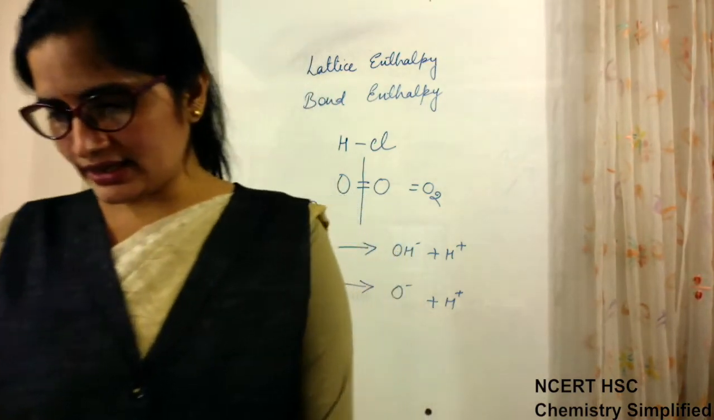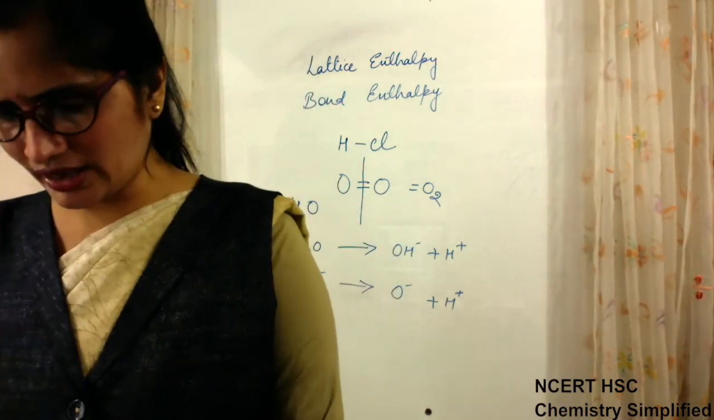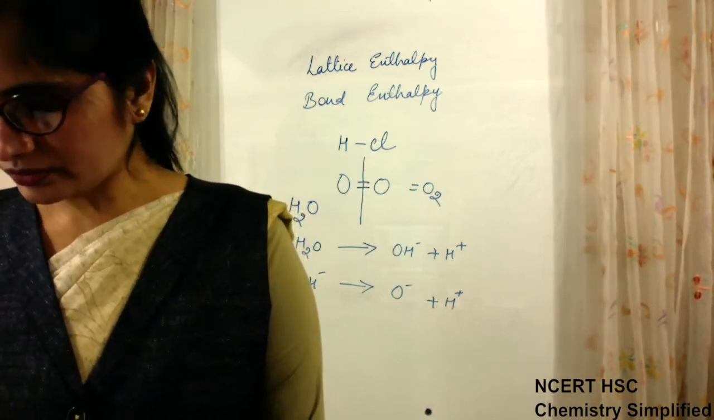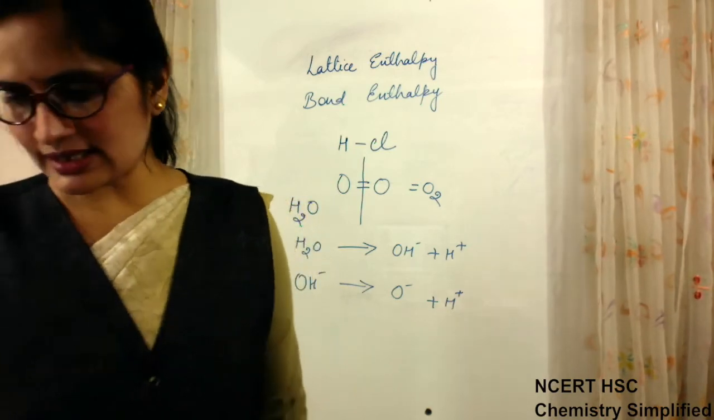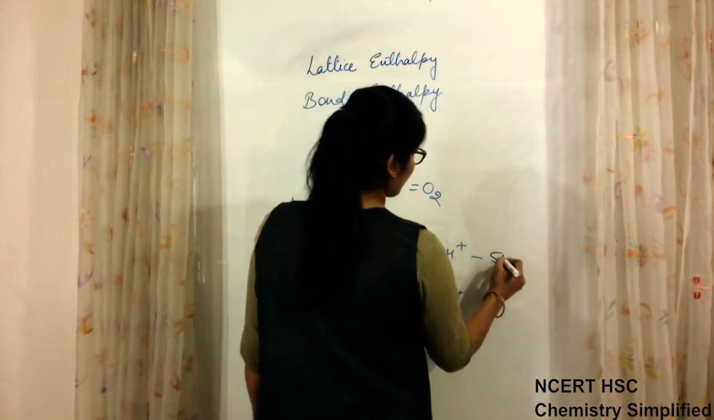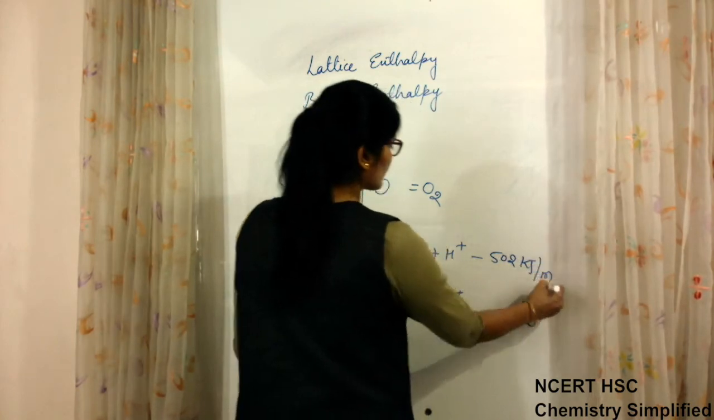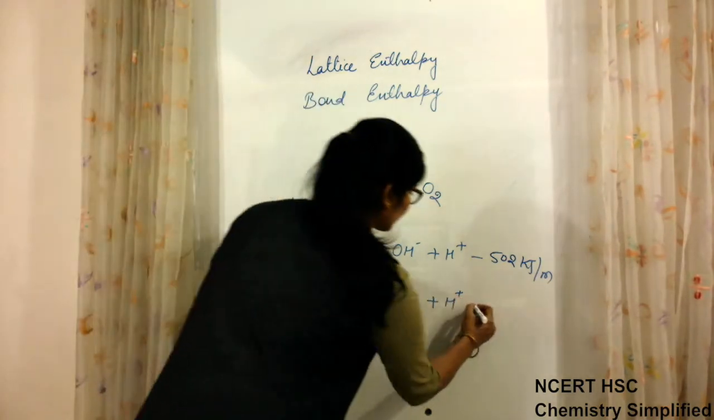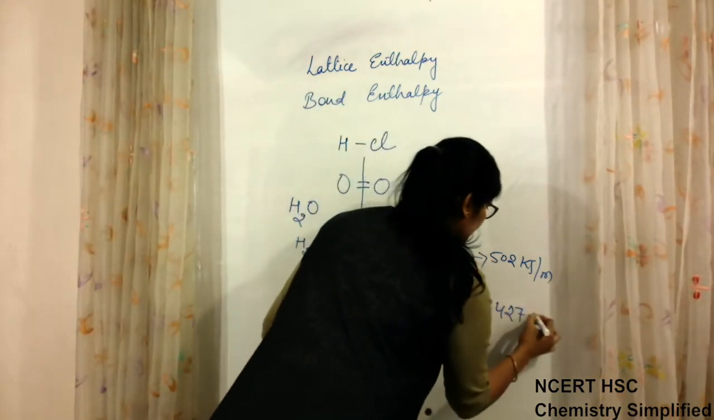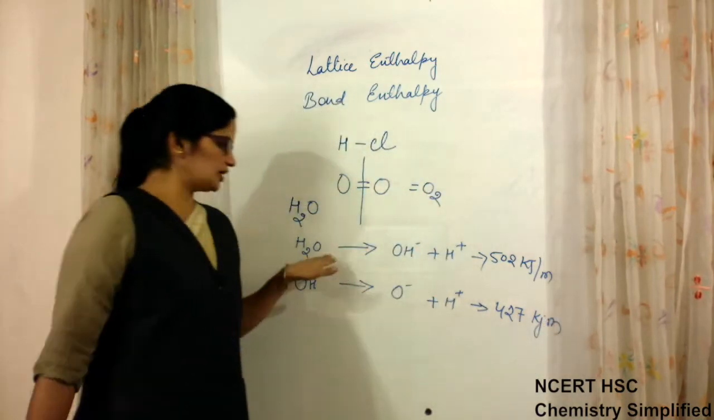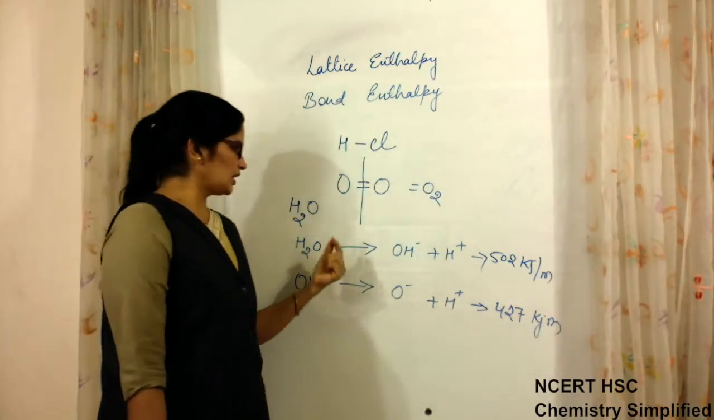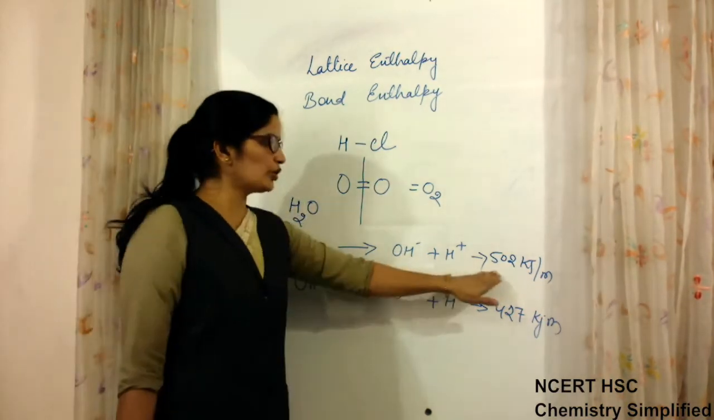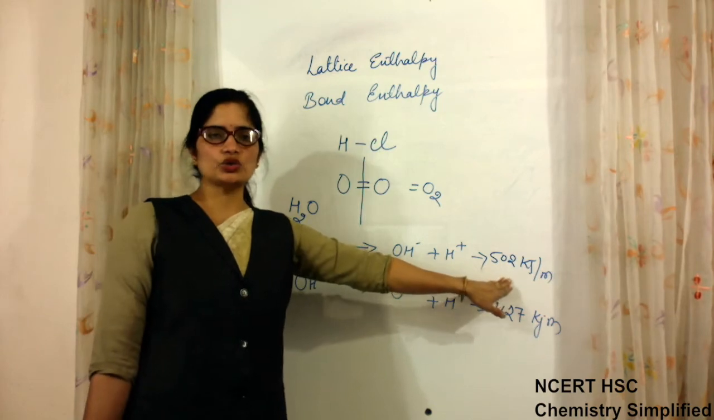For example, if I write the data for these 2, values are not needed, but just to understand it we can write the values. For example, for the first step, amount of energy required is 502 kilojoules per mole. And for the second step, the amount of energy required is 427. See, here in the first step also a bond between H and O is broken. Then the amount of energy required is 502 kilojoules per mole.